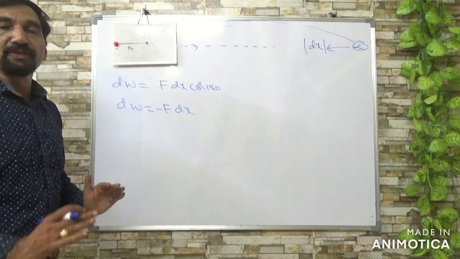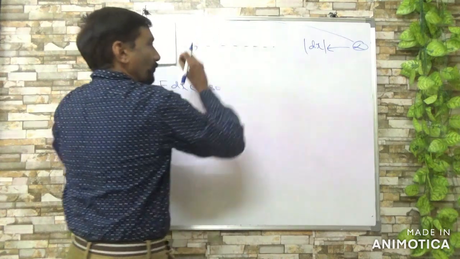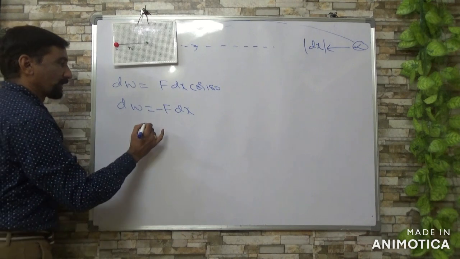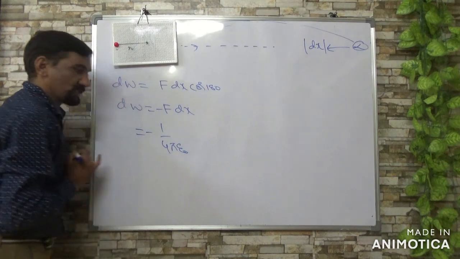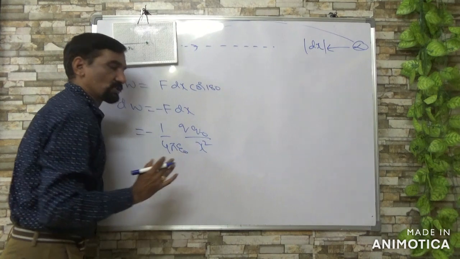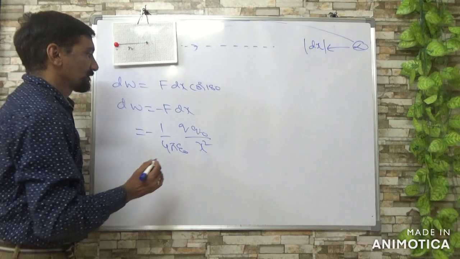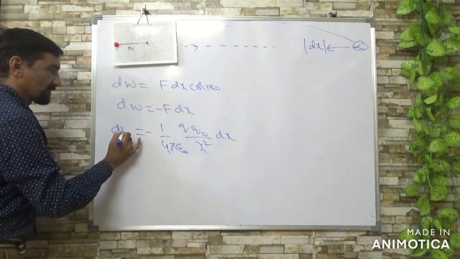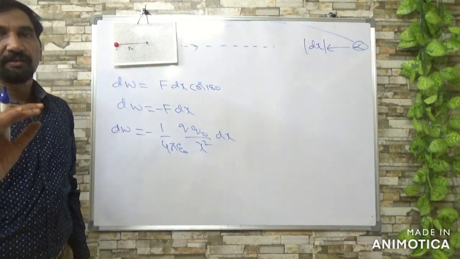Next, F means the force between this point charge and the test charge which you brought closer to the charged body, right? So according to Coulomb's law, the force between two point charges is Q Q naught by 4 pi epsilon naught x square. Let us assume the test charge Q naught is somewhere at distance x, into dx. Okay, so this is the small work done in bringing the test charge through a small distance.